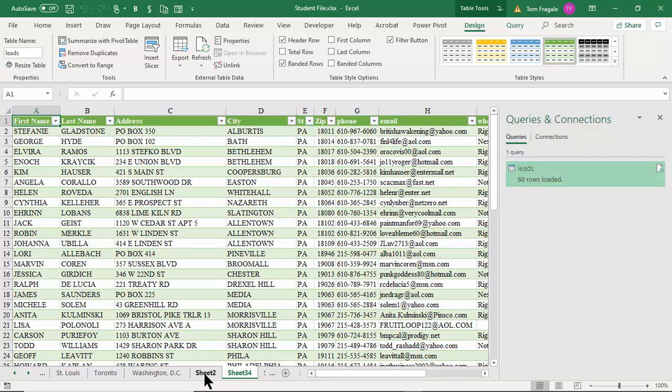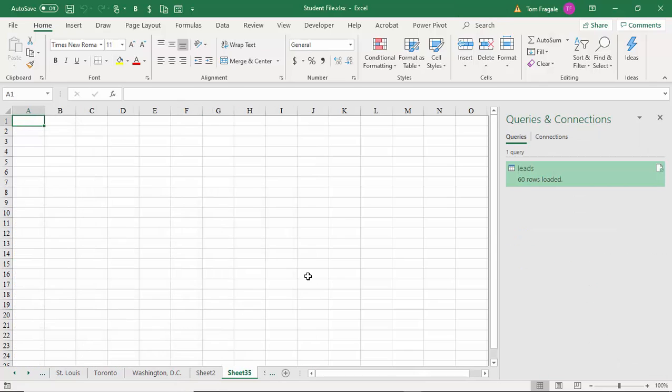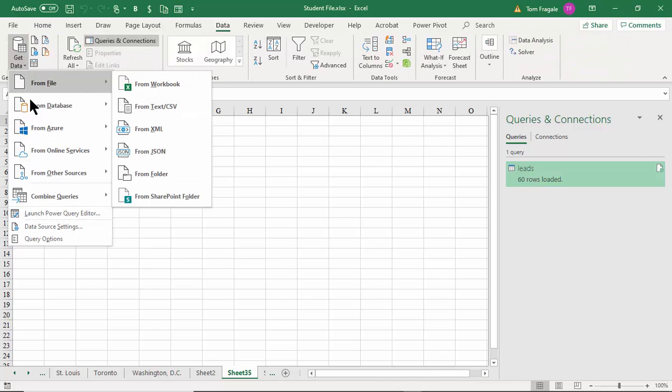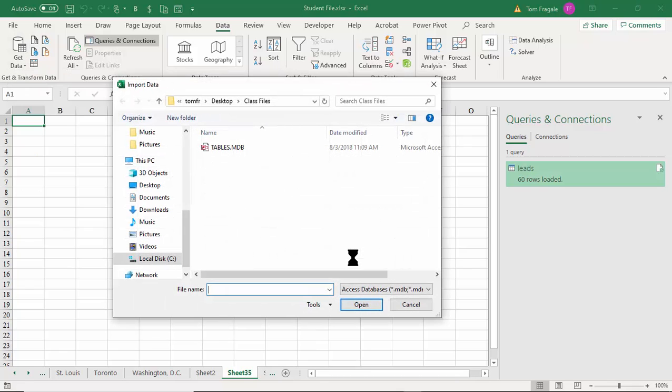So I'm going to go back to Sheet 2 now. And in this case, actually, let's go to another blank sheet. So I'll pick on the plus sign and add another blank sheet. Okay. So then I'll pick on, let's try an Access database this time. I'll pick on the data menu, get data, from database, and I'll say from Access database. Okay, here I have this tables Access database, right? You probably have some Access databases around as well. It's a really popular file format. So I'm going to pick on the tables database. It is an Access database.